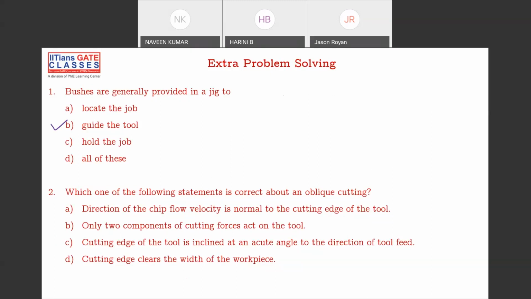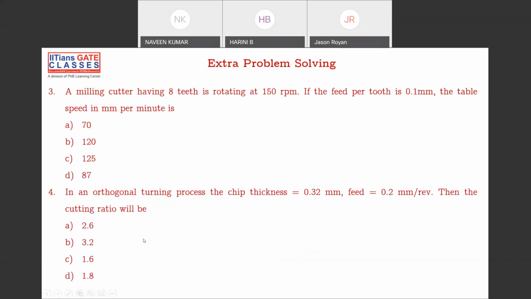Okay. Again, right. Both of them right. Excellent. Because it can be acute, it can be obtuse, whatever it is, but it should not be perpendicular. Obviously, your cutting tool edge is inclined to your tool direction or feed direction. Excellent, both of them. Come on. Next one.